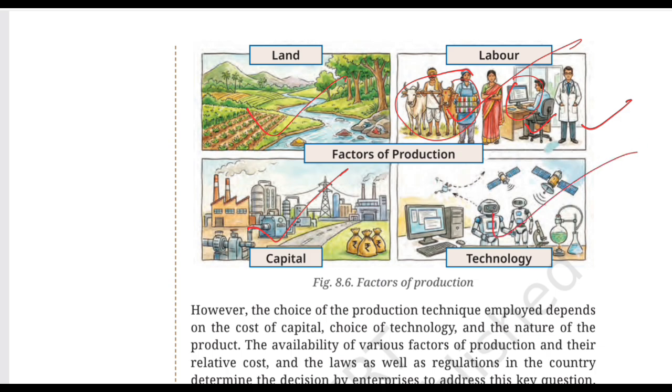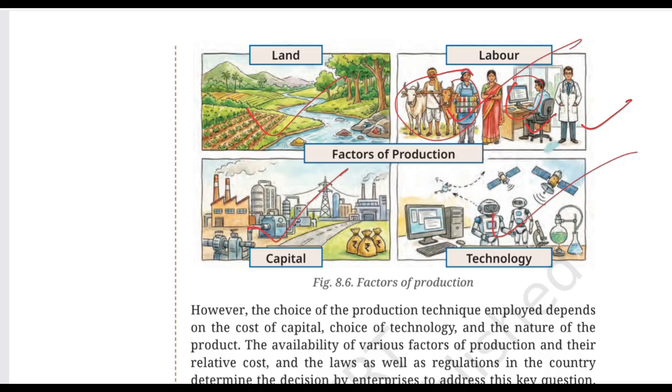Moving ahead, know the technology. And finally, look at the computers, robots, satellites, and scientific equipment. Technology refers to the knowledge, methods, and techniques used to produce goods and services. And technology helps producers improve efficiency, quality, speed, as well as productivity.